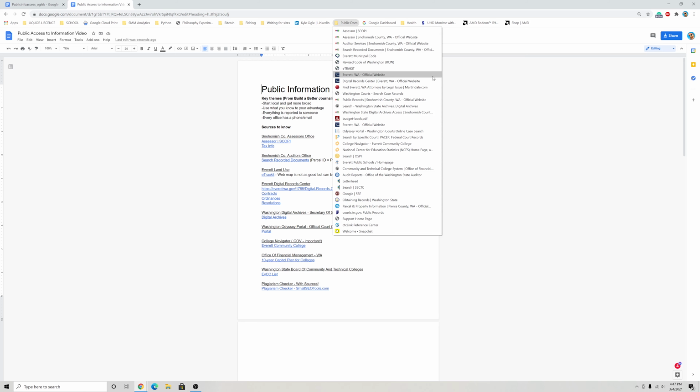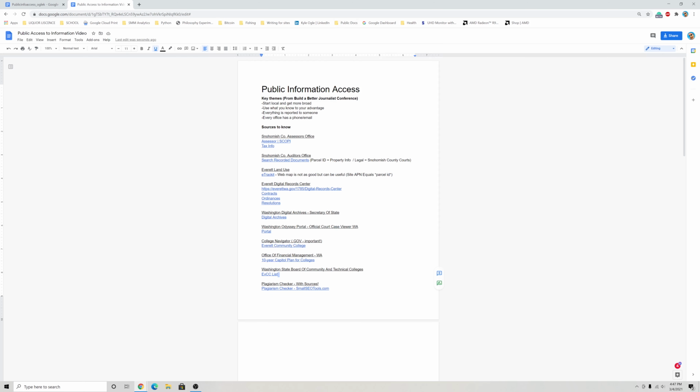These sources will help you find out who owns a property or a building, a specific set of rules a company has to follow, how much money your college will receive in funding, and even if anyone has plagiarized your article.